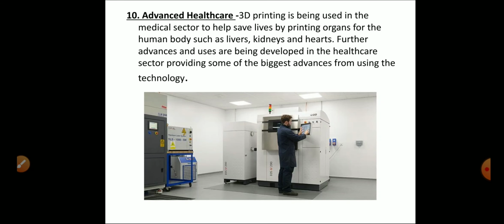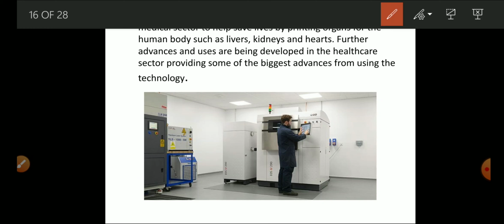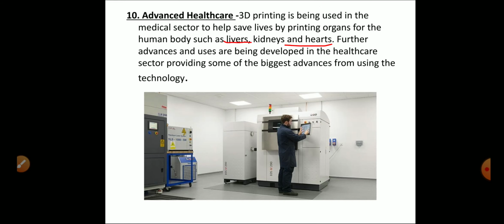Last is advanced healthcare. 3D printing is being used in the medical sector to help save lives, printing organs for the human body such as livers, kidneys and hearts. It is a big advantage of the additive manufacturing process, as liver, kidney and other parts are easily made by it. That is the biggest advantage of this technology in comparison to subtractive manufacturing methods.